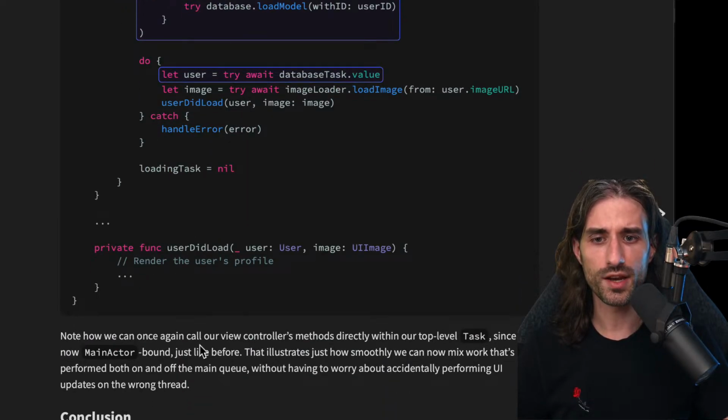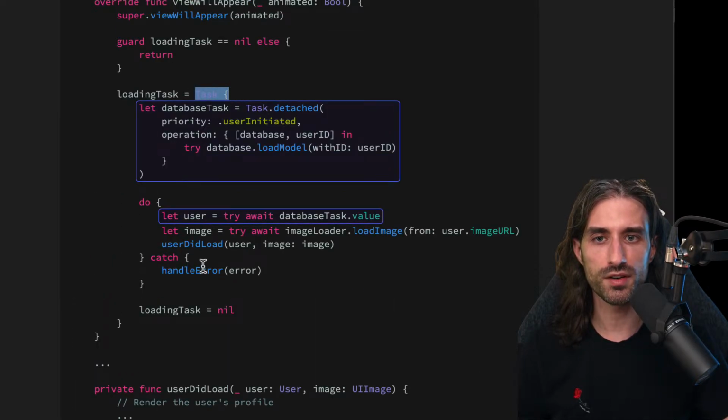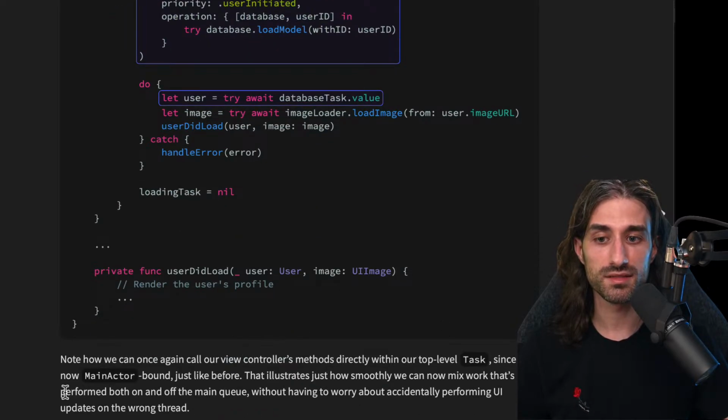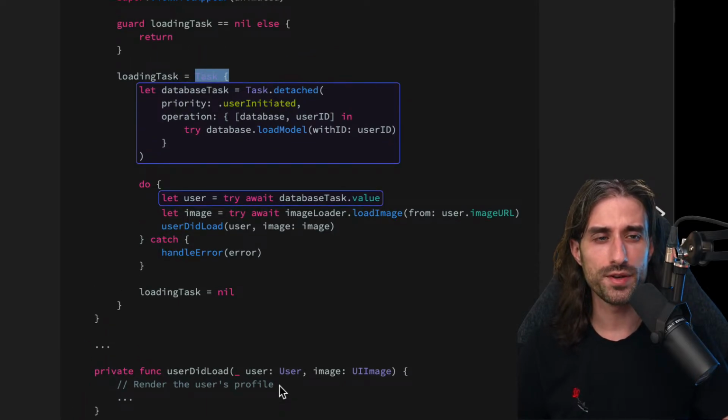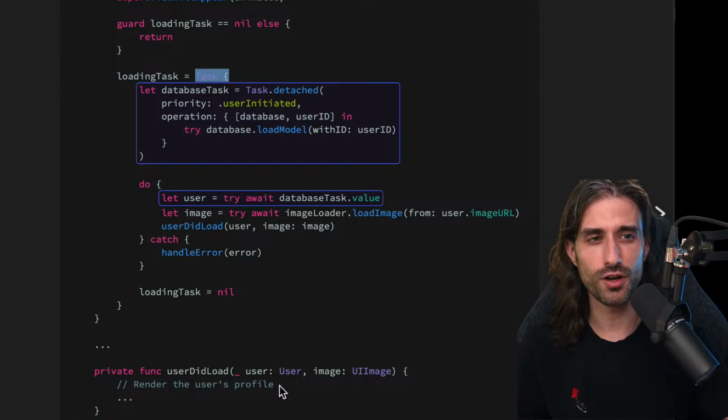And so we can note how we can once again call our view controller's method directly within our top-level task, because the top-level task is main actor bound, exactly what I was saying, just like before. That illustrates just how smoothly we can now mix work that's performed both on and off the main queue without having to worry about accidentally performing UI updates on the wrong thread. And typically also, when you call URLSession.shared.data, you can imagine that later inside the way it's implemented, it switches to either a detached task or explicitly to a background thread, but at some point there is a switch made in order for the network call not to happen on the main thread.